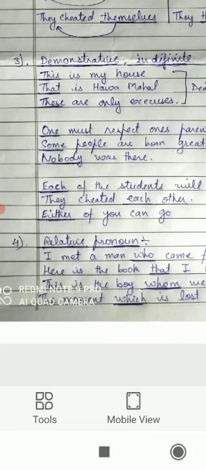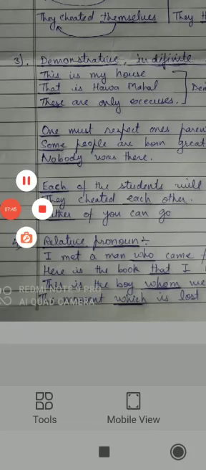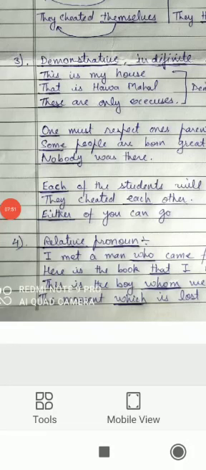Same is the case in the second example. They cheated each other. What is each other? Each other indicates both the parties involved who are cheating each other. An example of distributive pronoun. Either of you can go. Now, what is either? Either is used for two objects, and the word either means या तो ये है या वो. So either of you two means any one of you, either of the two can go. So again, this either singles out each individual involved separately. So these are the cases of distributive pronoun.